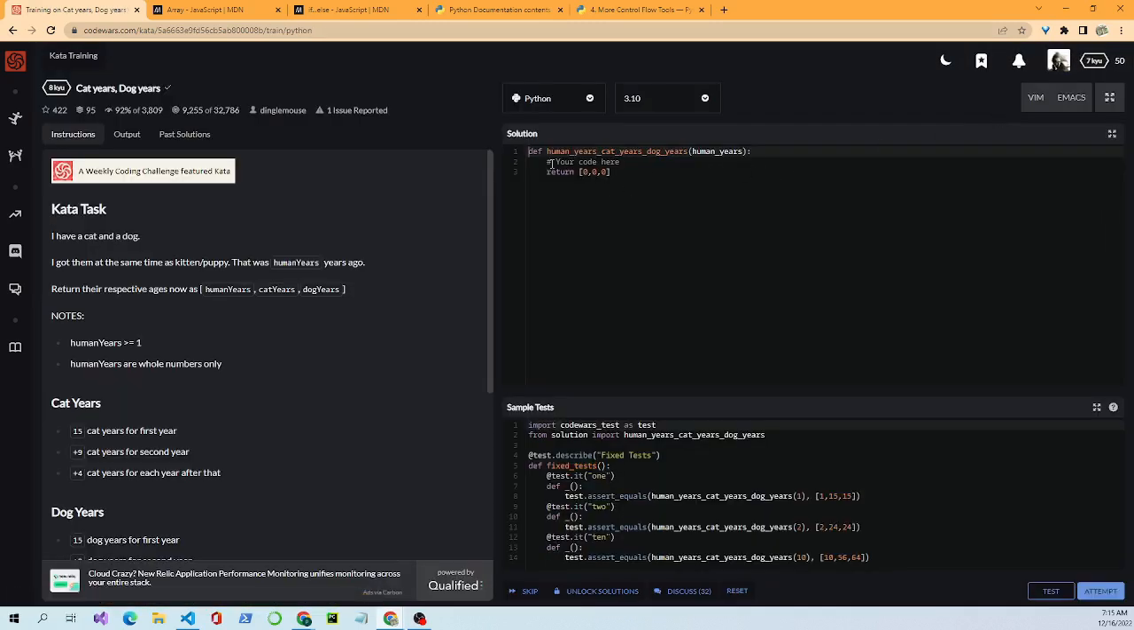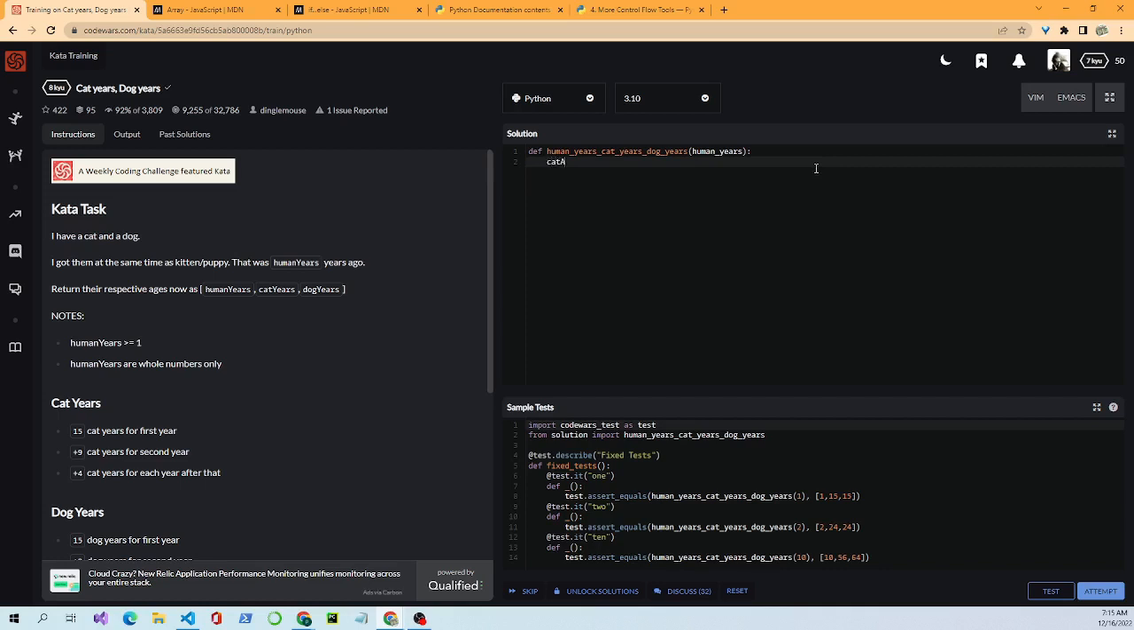All right. So Python, the same problem. You see the classic def, human years, cat years, dog years. This is this interesting looking way of separating words. It's called snake case. It's kind of the preferred way to do it in Python. But people declare variables in all kinds of ways. So let's clean this out. Let's see how we do it.